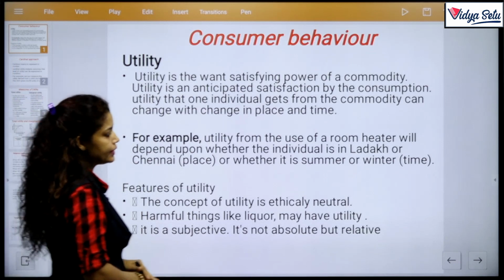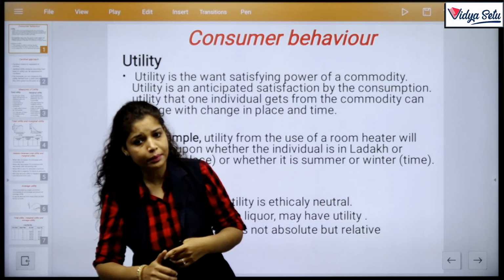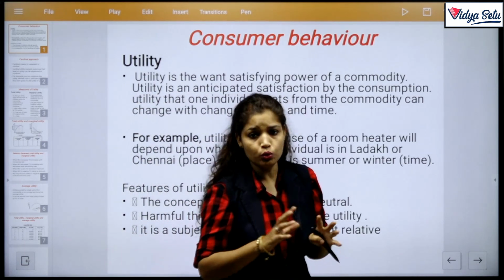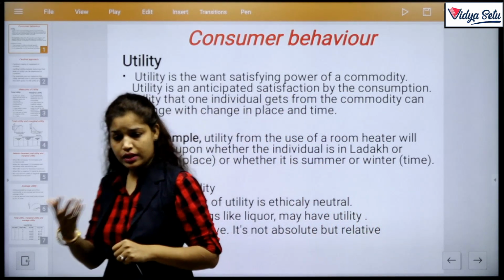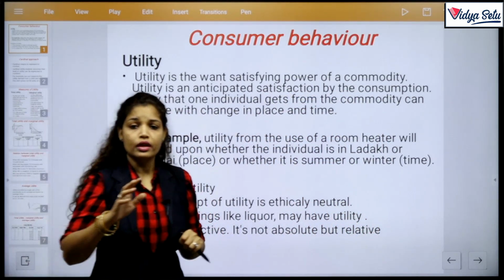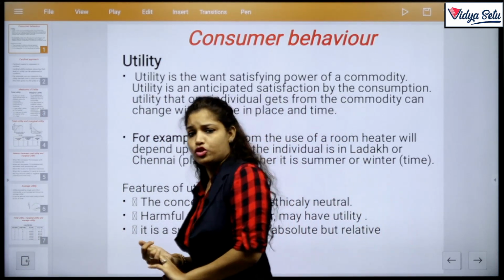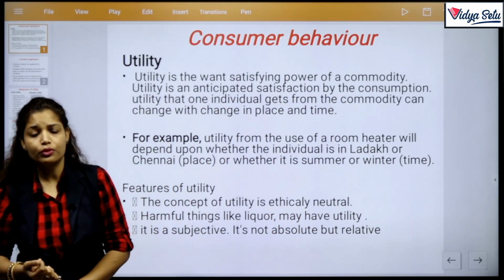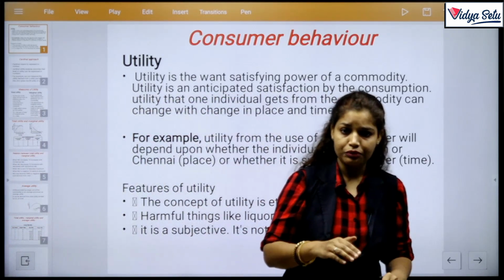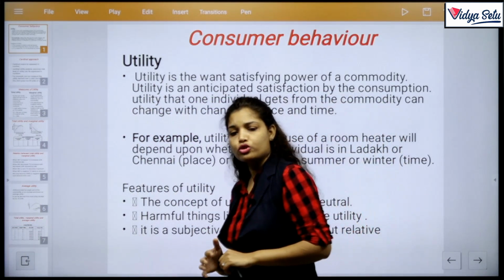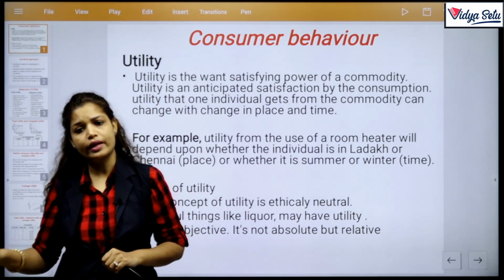Hope you understand the behavior, the concept of consumer behavior, in which we study two approaches. First one is the cardinal approach and the next one we will discuss later, that is the ordinal approach. In the first one we consider total utility, average utility and marginal utility. Total utility curve first increases with increasing rate, then फिर increases with decreasing rate, then फिर maximum and then फिर starts to diminish. Same as it is, MU increases, then maximum, then decreases, 0 and negative.